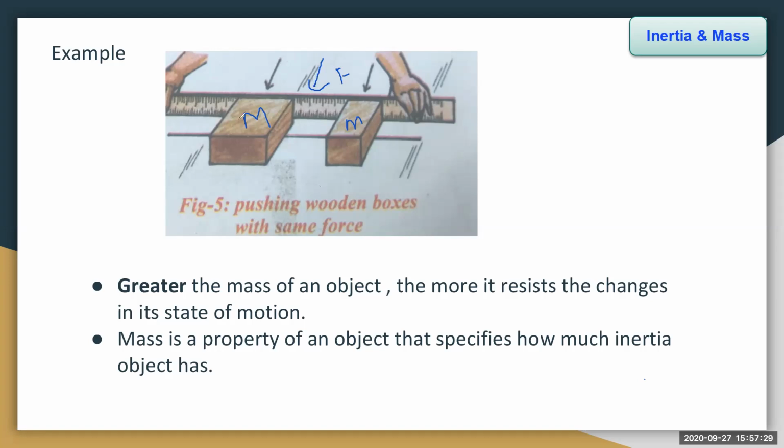Greater the mass of an object, the more it resists the changes in its state. Because of its heavy mass, it is resisting. It is showing laziness to change its state of motion. So greater the mass of an object, the more it resists the changes in its state of motion, whereas the smaller object is moving very freely. And mass is the property of an object that specifies how much inertia the object has. Greater the mass, greater will be the inertia. Smaller the mass, smaller will be the inertia. Right.